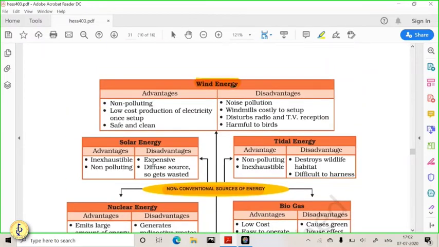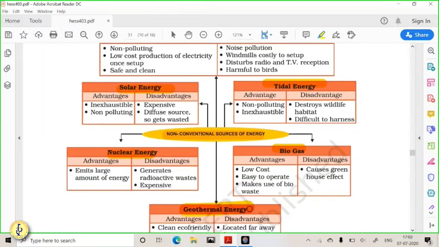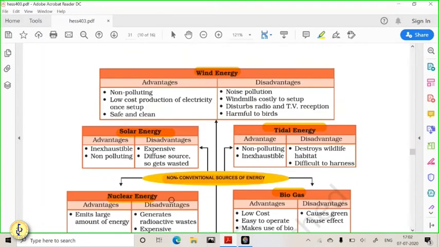So this diagram shows you the non-conventional sources of energy and their different advantages and disadvantages. So you have wind energy, solar energy, tidal, nuclear, biogas, and geothermal energy. So you have different advantages and disadvantages.